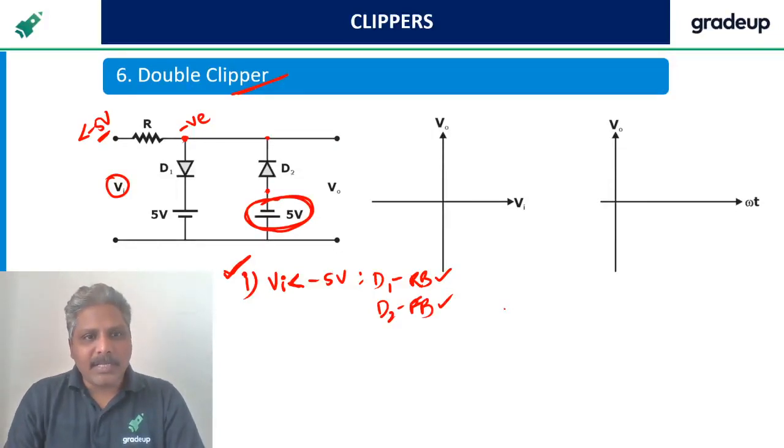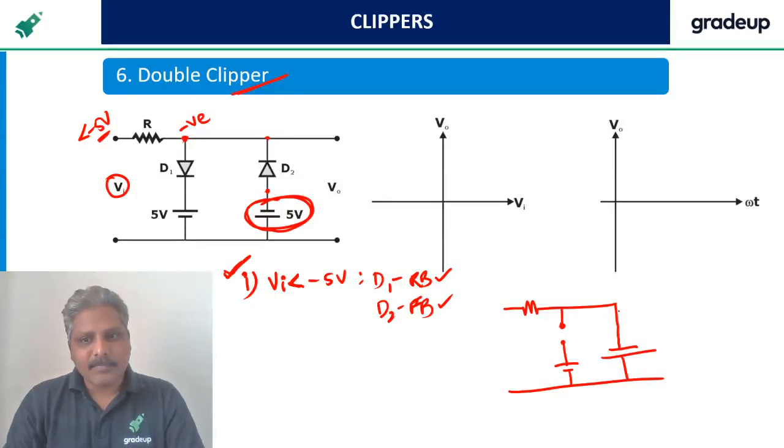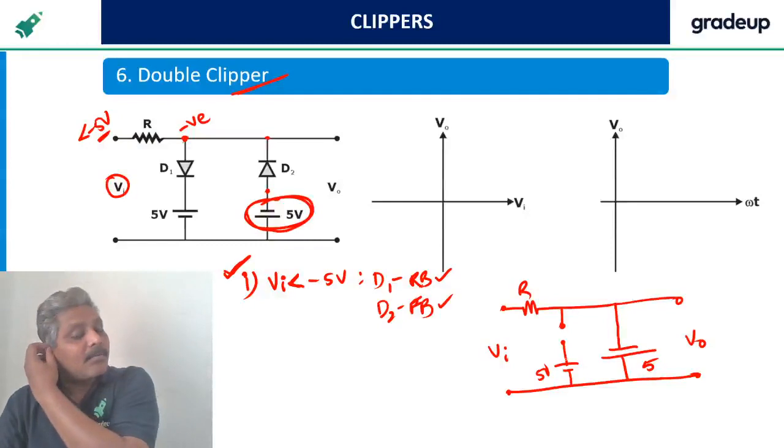Let me draw how it is once again. See. This is the diode, resistor remains same. What happened to this diode? This diode is open circuit. So keep it as open circuit. What about this diode? Forward bias, short circuit. This battery is like this. Here is the output you are calculating. This is the output you are calculating. This is minus 5 volts. This is 5 volts. This is some resistance R. This is the VI we are talking about.